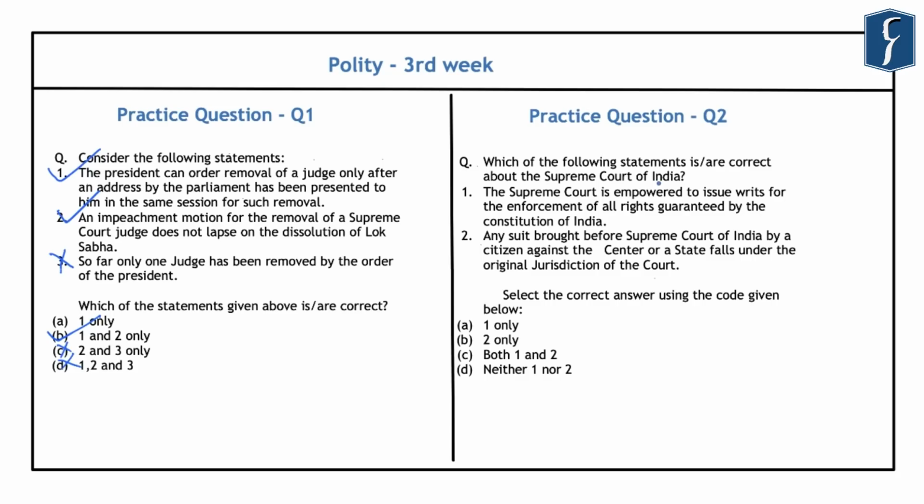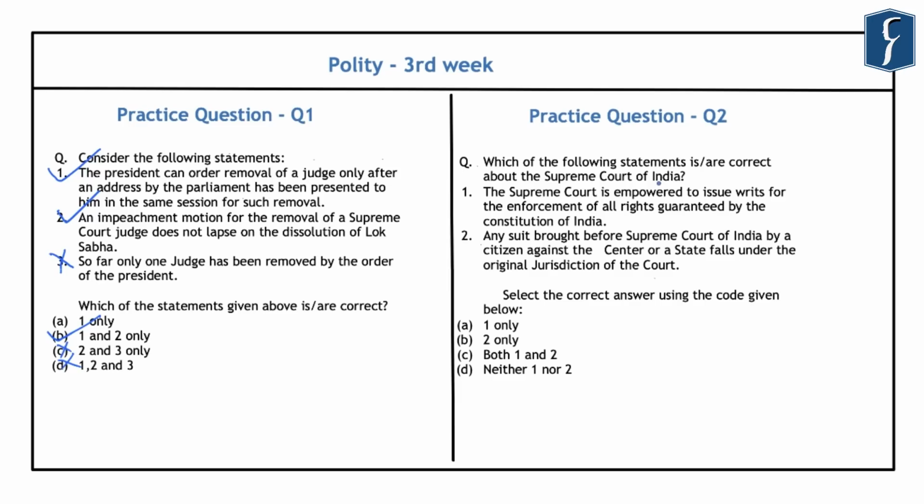Further, if you read about the original jurisdiction of the Supreme Court of India, you will find that the Supreme Court of India has been given the powers of a federal court. And in this case, the Supreme Court decides the disputes between different units of the Indian Federation. In these cases, the Supreme Court decides upon the disputes between the centre and the states, or even between the states themselves. Now, this jurisdiction of the Supreme Court has been defined as original jurisdiction because the power of the Supreme Court to hear such disputes is in the first instance only.